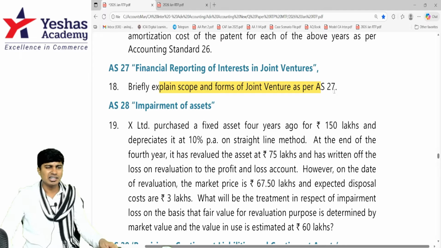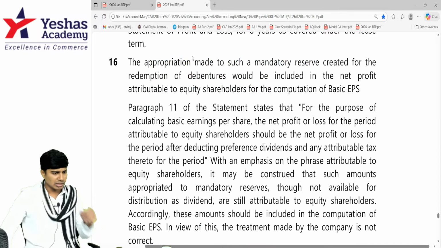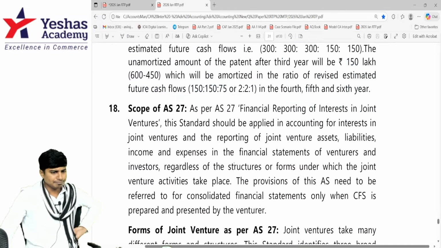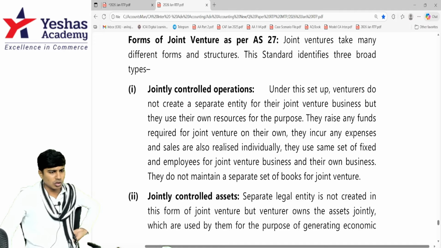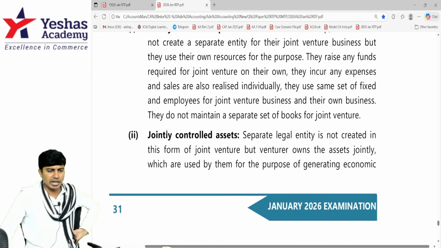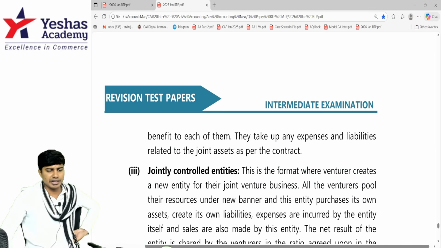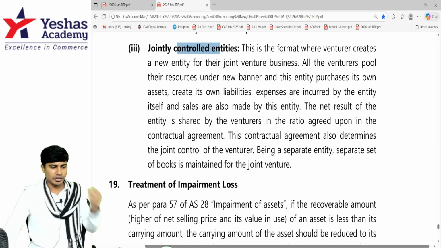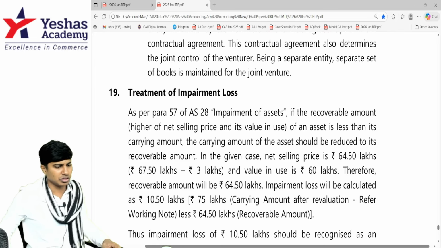It will be done. Theory answer. It's given in the RTP only. You can read through the same thing. I can show you the answer. Yeah, jointly controlled operation, jointly controlled asset, and jointly controlled entity. Three forms of joint control. You can read through that. That's the accounting standard 27 question.